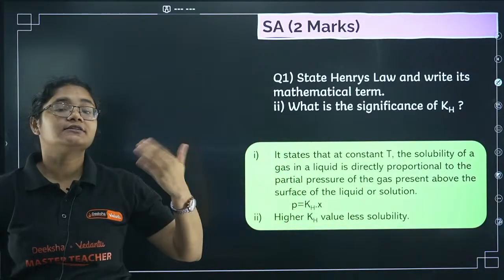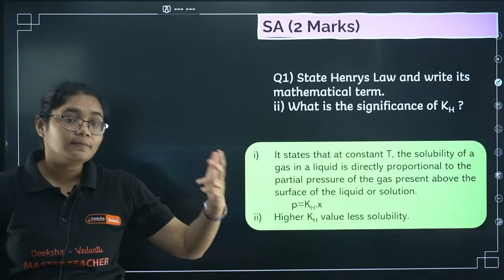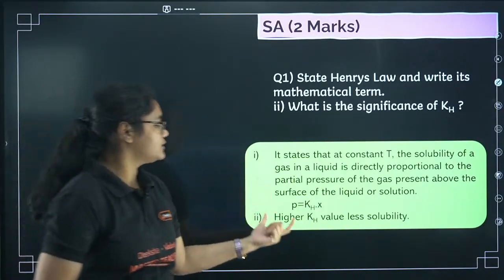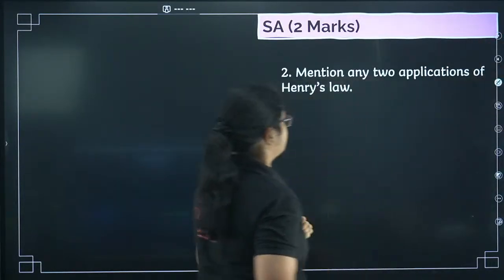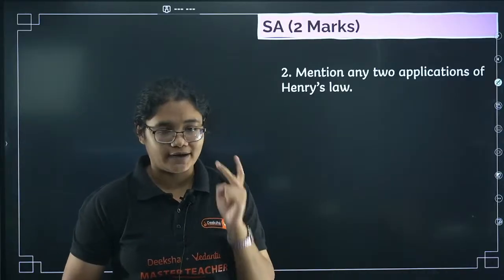It states that the solubility is directly proportional to the pressure of the gas present above the liquid. Then what is its significance? Higher KH value means less solubility. Two applications of Henry's law. Three applications are given in the book. You can write any 2.